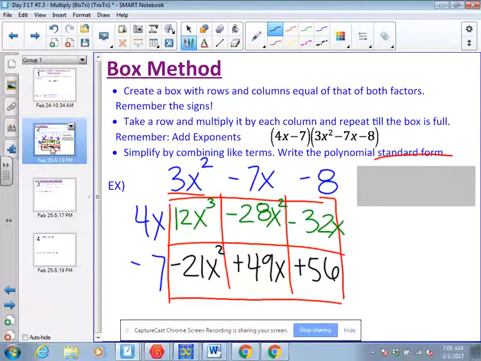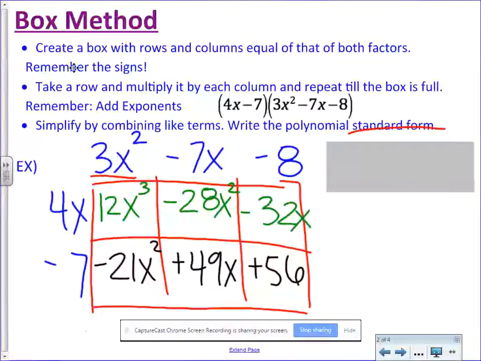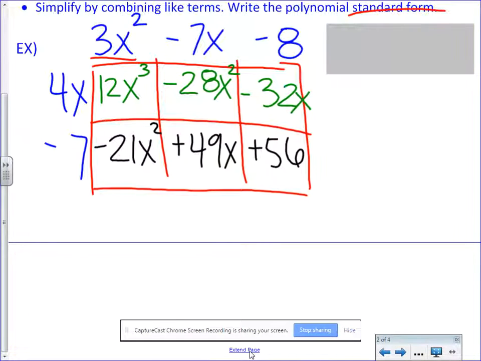Okay, so what you're going to do next is you're simply going to write out the terms in the box.